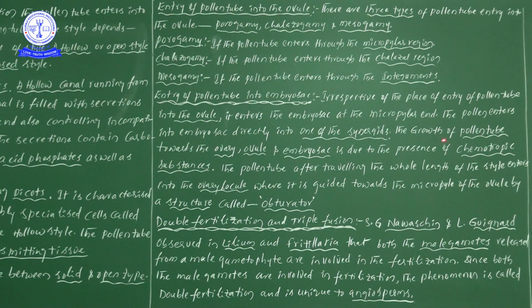Next, the growth of the pollen tube towards the ovary, ovule and embryo sac is due to the presence of chemotropic substances.